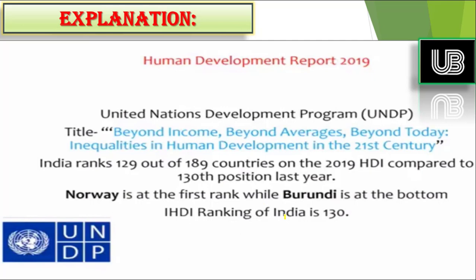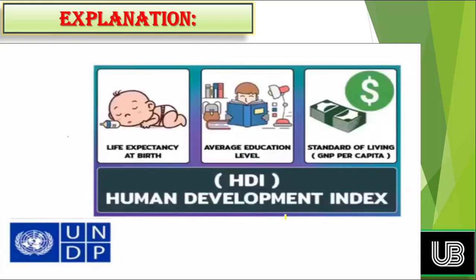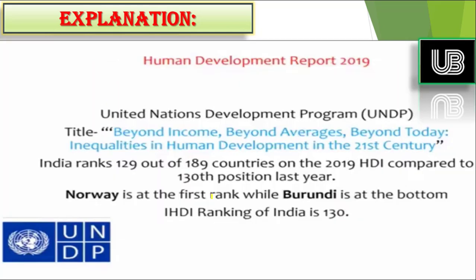Basically there are three components. Component number one is life expectancy at birth, second is average educational level, and third is standard of living. So these three factors are taken in the calculation of the Human Development Index, and when we add one more factor, inequality, it forms the IHDI ranking.